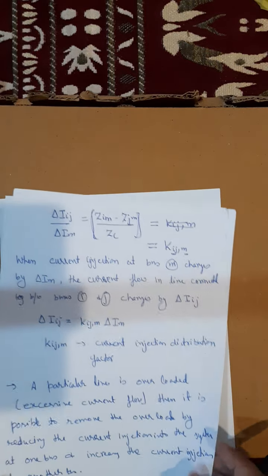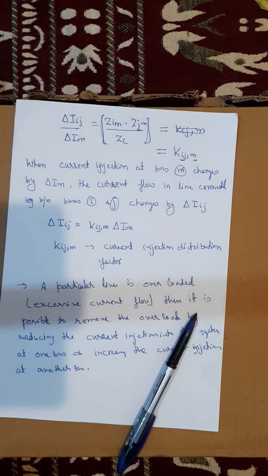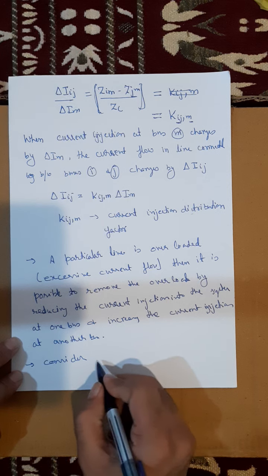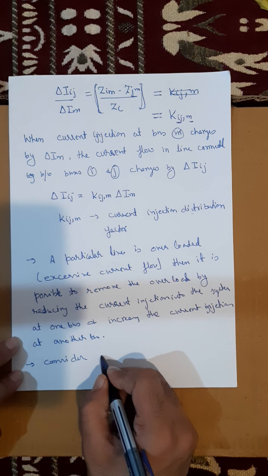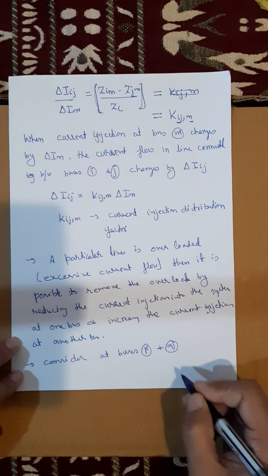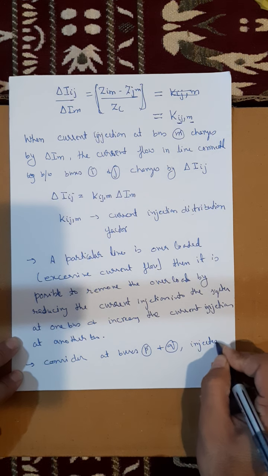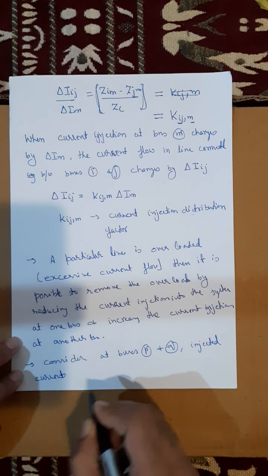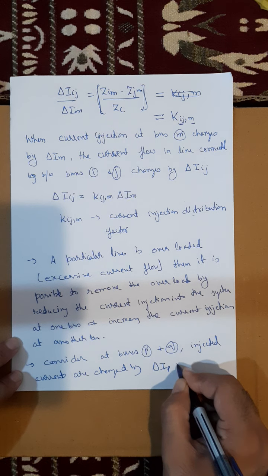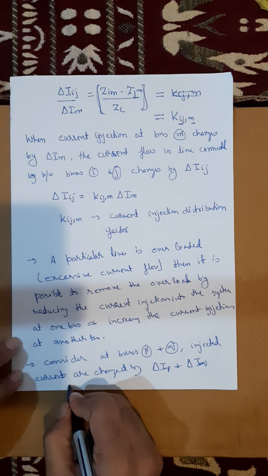Let us consider that at buses P and Q, the injected currents are changed by delta IP and delta IQ respectively.